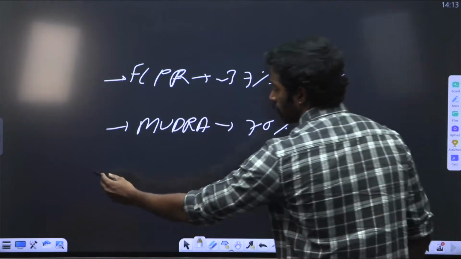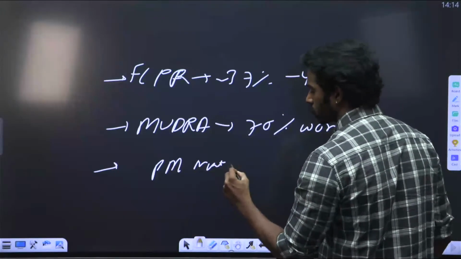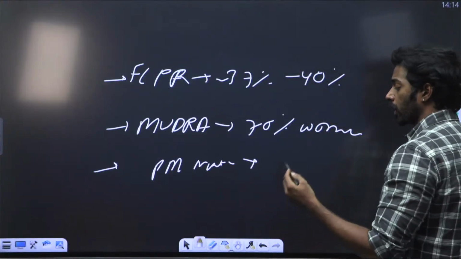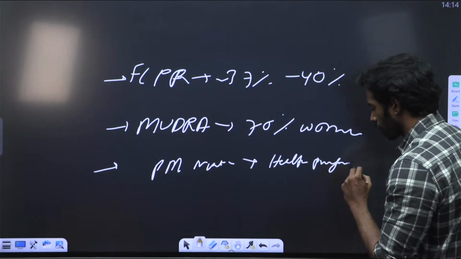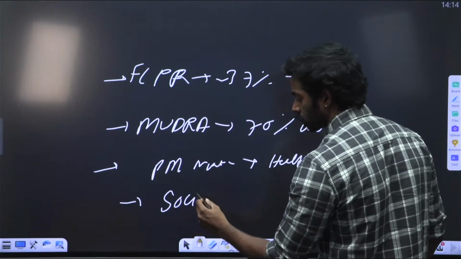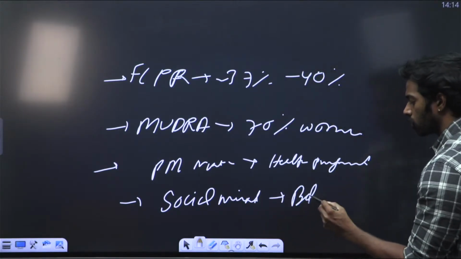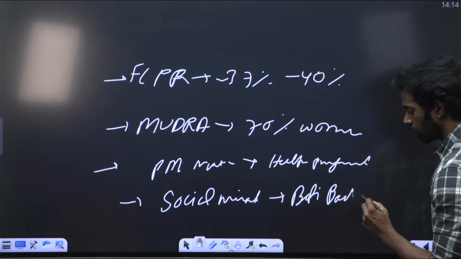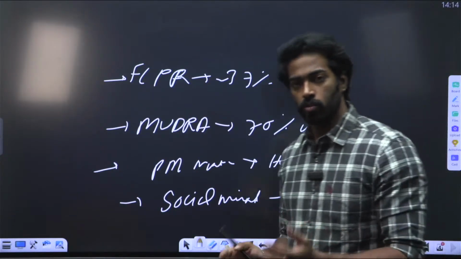And then in the healthcare sector, you have Pradhan Mantri Surakshit Matritva Abhiyan, where you are providing healthcare for pregnant women. And it's also about changing the social mindset. For changing the social mindset, you have Beti Bachao, Beti Padhao, a scheme that ensures there is a change in the social mindset.